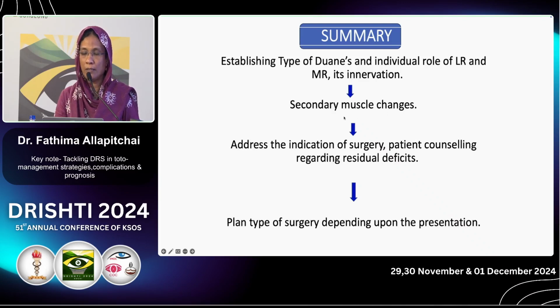And also we have to look for the secondary muscle change. As already discussed, the main important thing is whether the lateral rectus works normally or abnormally, whether it co-contracts, and whether the medial rectus has gone for secondary muscle changes. These are all the important deciding factors to decide the dosage of surgery.